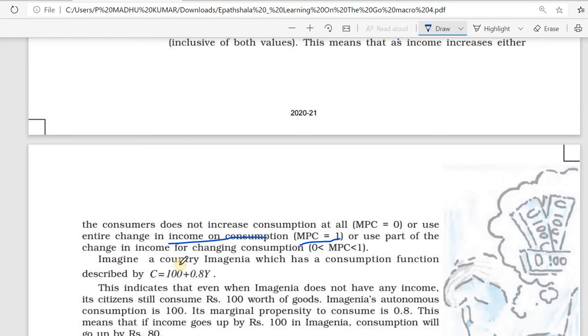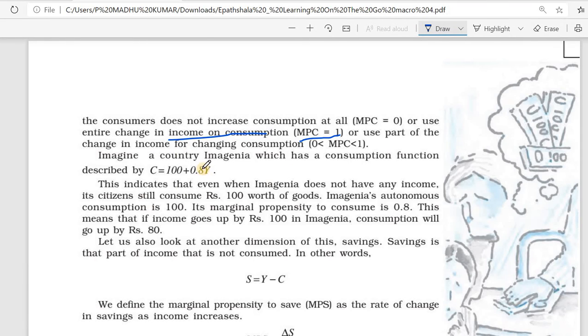Imagine a country. Here you can see one problem. In that, consumption equals 100 plus 0.8Y. 0.8 is the small c. This indicates that when Imagineer does not have any income, its citizens still consume 100 worth of goods.